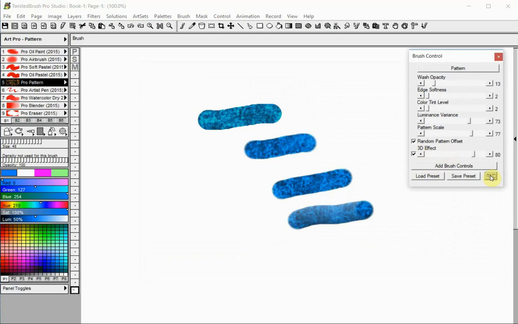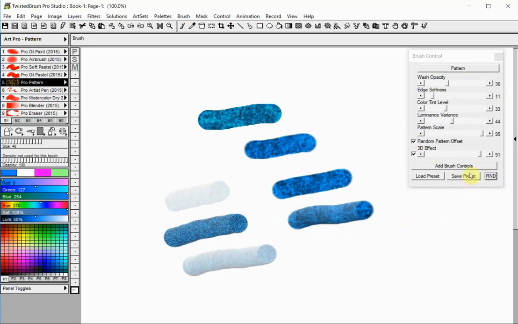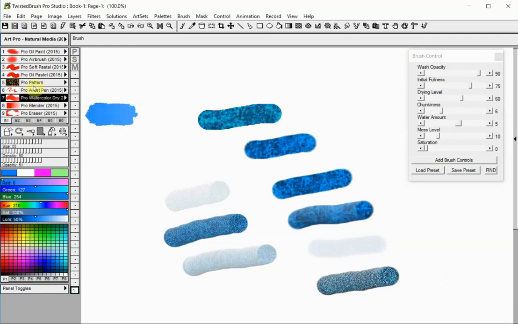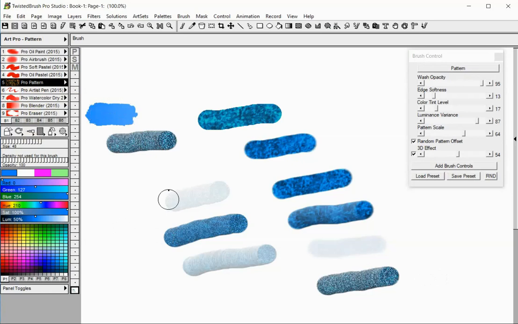The Random button gives random control values. It's useful to explore variants of the current brush. All the changes you make to a brush through the brush control panel are automatically applied and saved, so the next time you need to use the same edited brush you only need to select it from the brush shortcut panel. If you want to keep the original brush, it's recommended to make a copy of it before changing the controls.